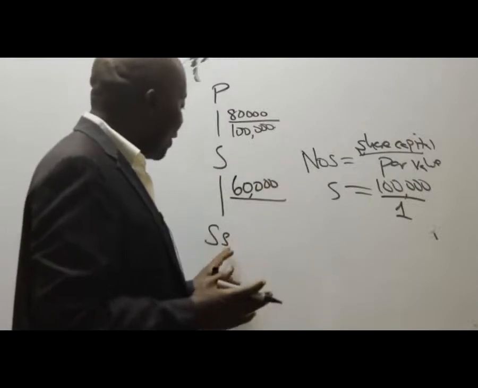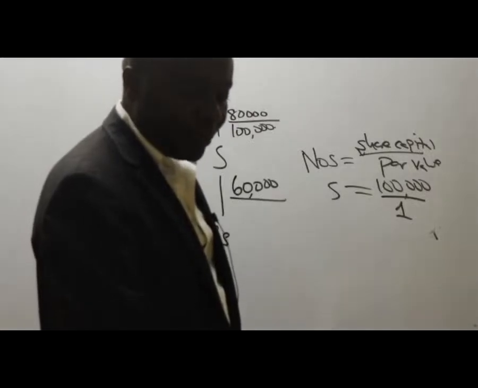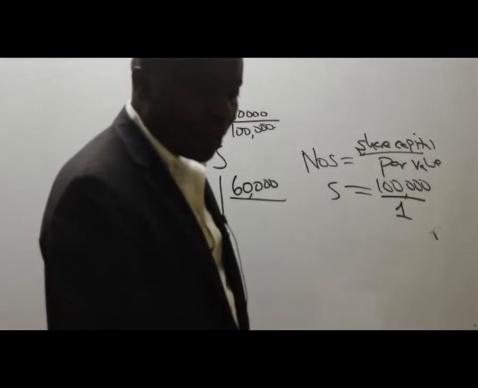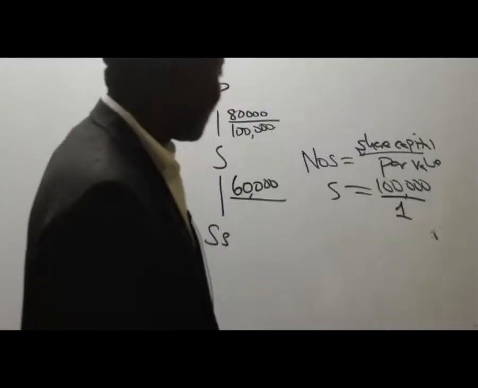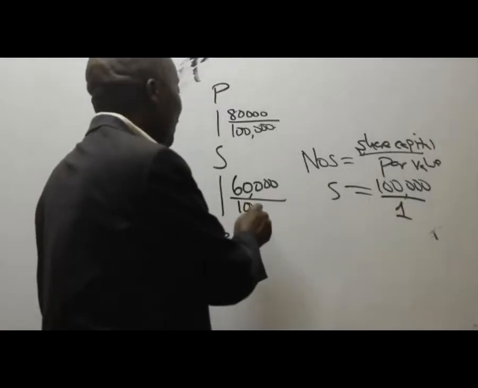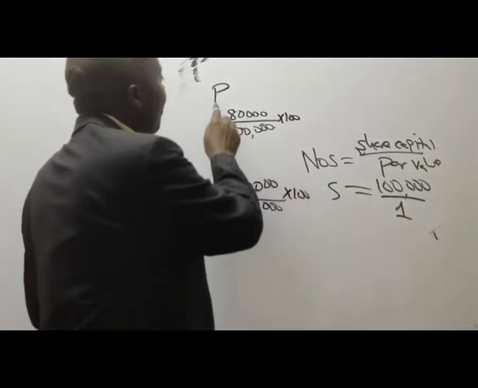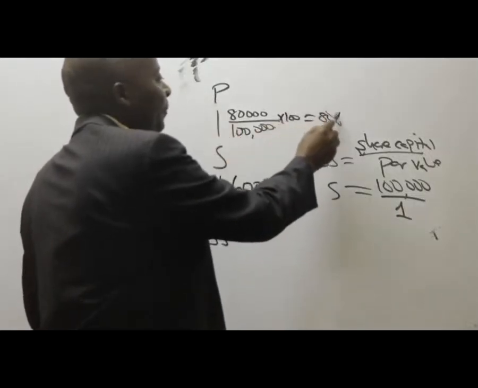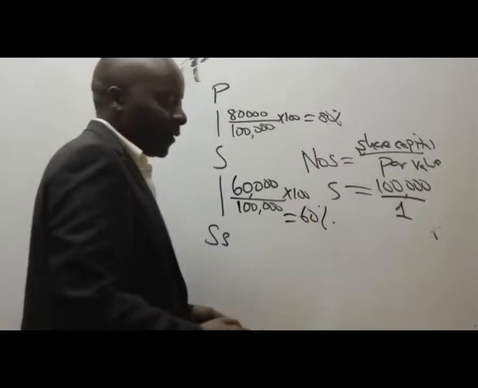How about the number of ordinary shares of SS? Please go to SS company in the statement of financial position. I can see 100,000 here. This is the share capital, so divide this by the par value of 1. This also gives me 100,000 shares. So in terms of percentage, what do I have here? We have P owning 80% of S, and then S owning 60% of SS.